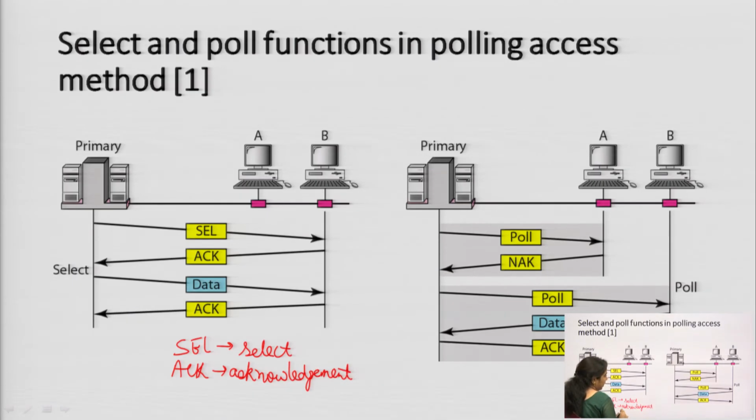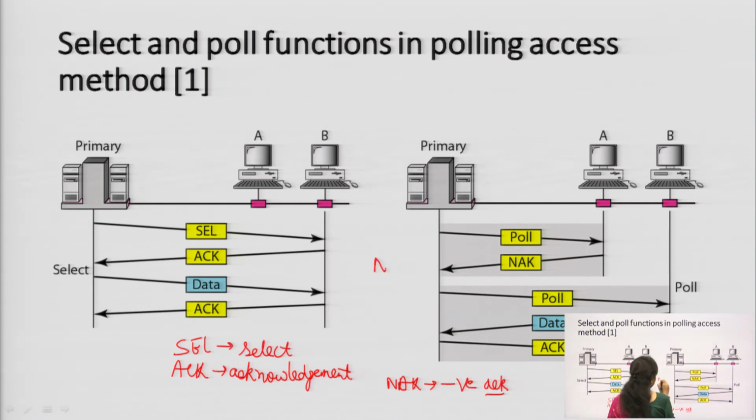Then NAK means negative acknowledgement, we have seen this. If it is written as ACK, then it definitely means positive acknowledgement, it does not mean negative acknowledgement. Whenever it is negative acknowledgement, it will be written as NAK.